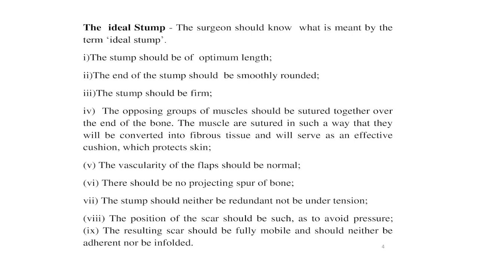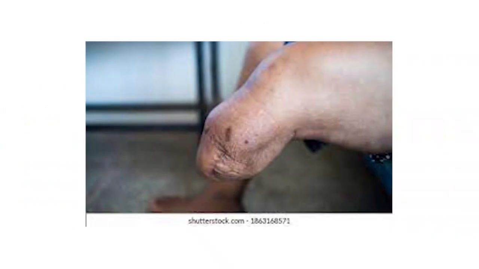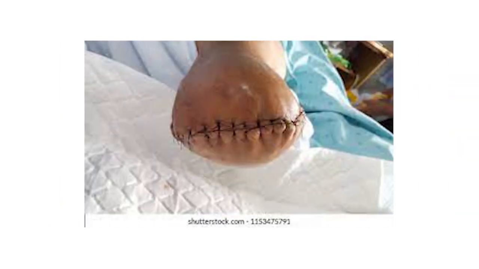In case of the forearm, the scar should be transverse, as an anterior-posterior scar may be pulled up between the two bones. Dear students, here is the image showing the amputated part and the stump, that is the below knee amputation, and this is the ideal stump.